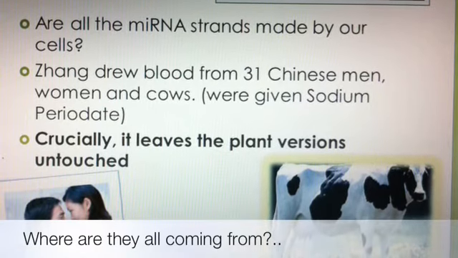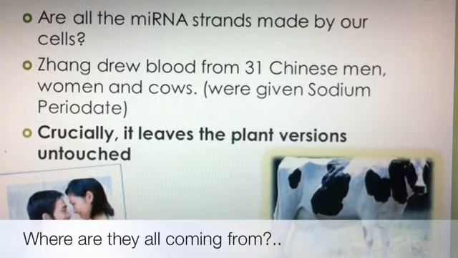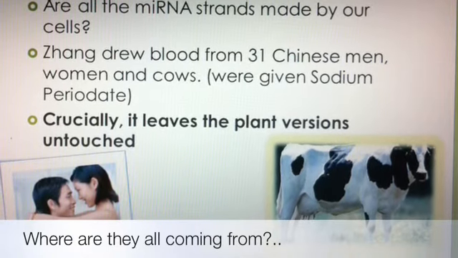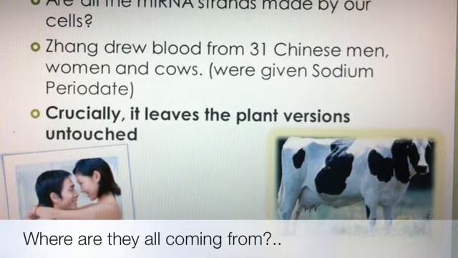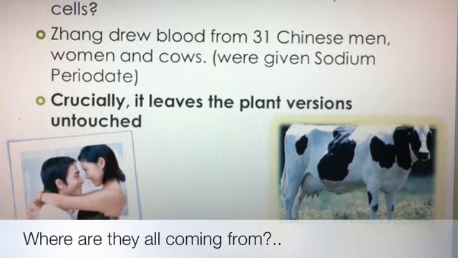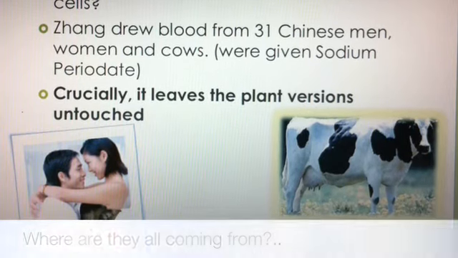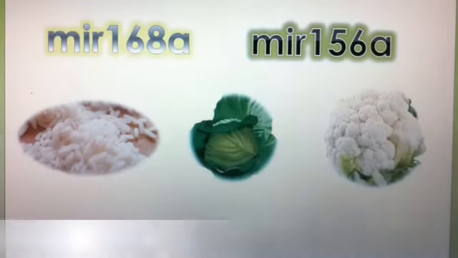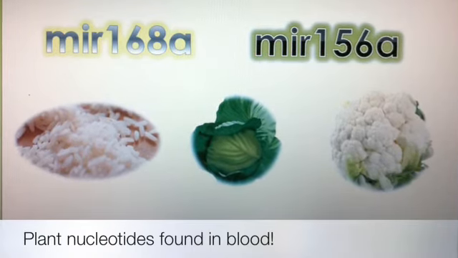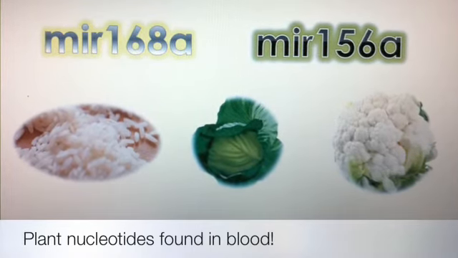The team drew blood from 31 Chinese women, men, and cows. They treated the sample with sodium periodate, an oxidizing agent that modifies miRNA so that it cannot be sequenced. Crucially, it leaves the plant versions completely untouched. Zhang found that some 30 plant microRNAs were floating in the blood of people and cows.